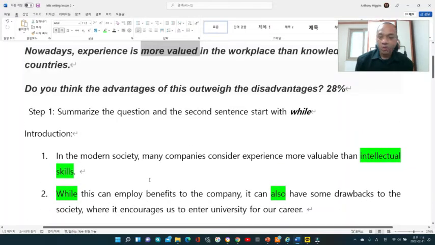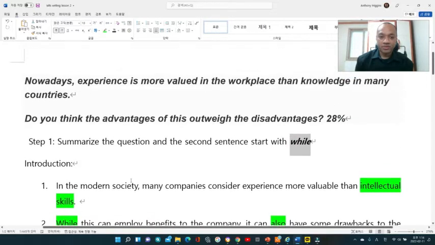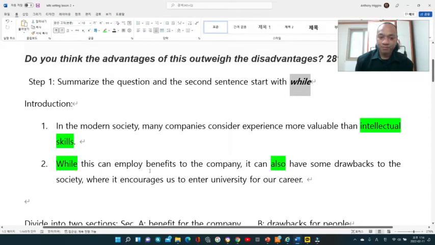In the second sentence, one of the strategies that I want you to use is to start with while. What I would put is: while this can employ benefits to the company, it can also have some drawbacks, which is another word for disadvantage, to the society, where it encourages us to enter university for our career. Here I use a subordinate clause with while, and while is one of the words that the examiner would look for. So this is a really necessary word that you can put. These are the two sentences that I would start with.